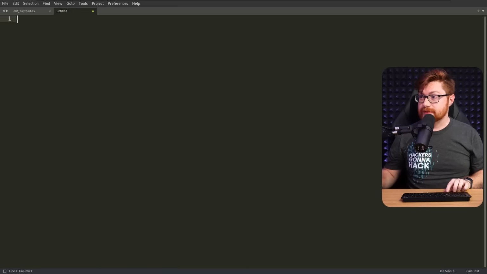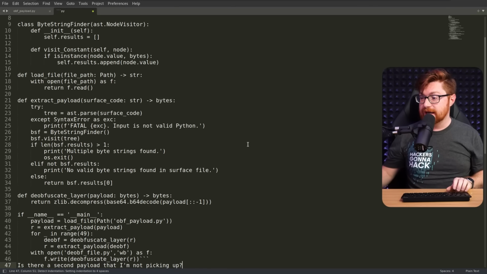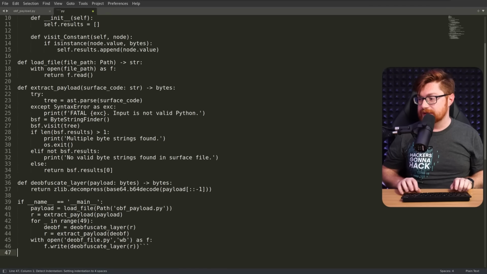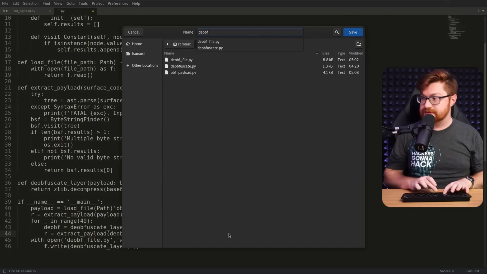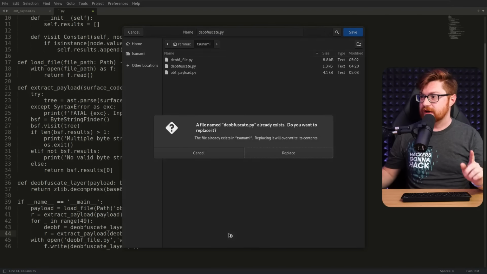I'll get back into Sublime Text, paste this all in, and this is basically what we need here as I clean this up, because it will work with an obf_payload.py and then spit it all out. Let me save this as deobfuscate.py. You can see I already have it staged.